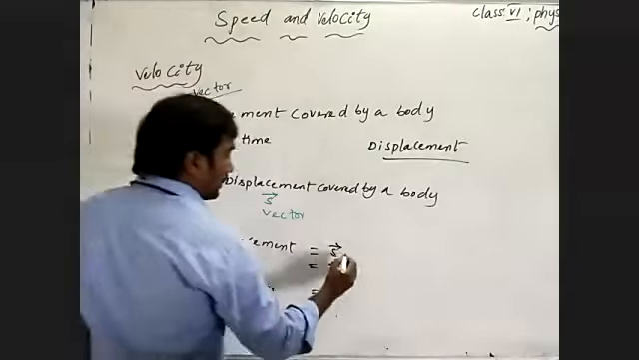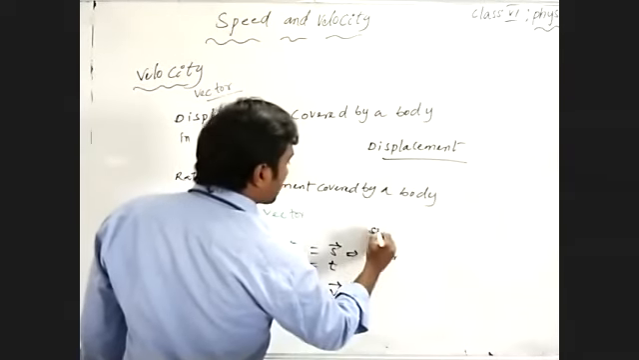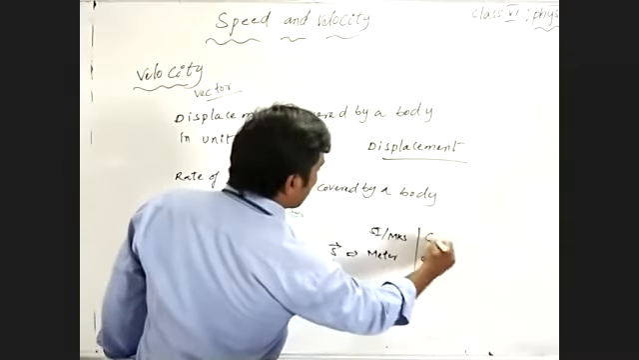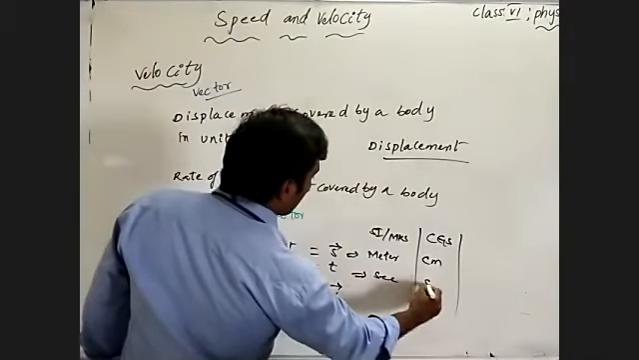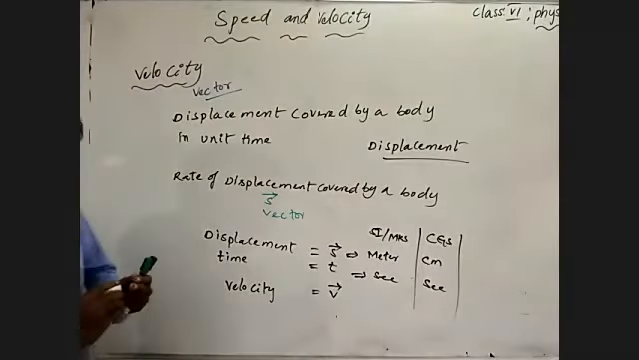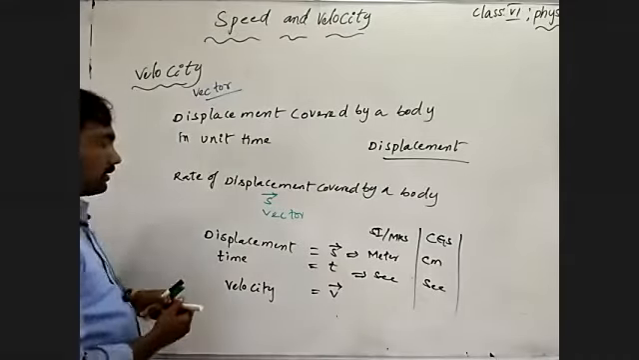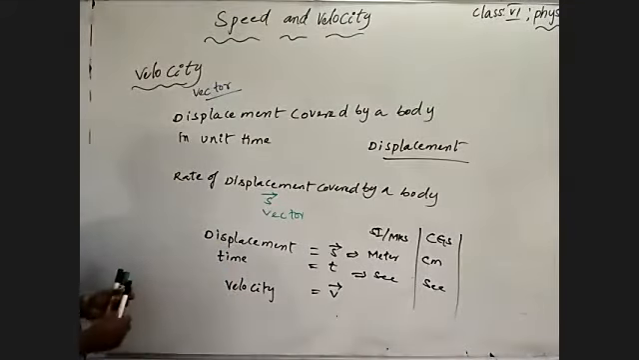Displacement is measured in meters in the SI system or MKS system, and in centimeters in the CGS system. Of course, time is measured in seconds in both systems, because the second is the standard unit to measure time. Understand? Then coming to velocity, how can we measure velocity? We said velocity means displacement covered by a body in unit time.